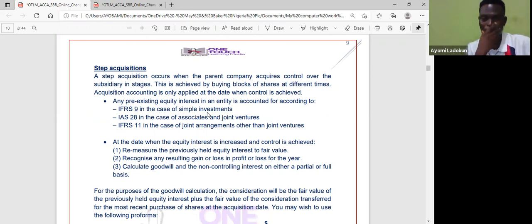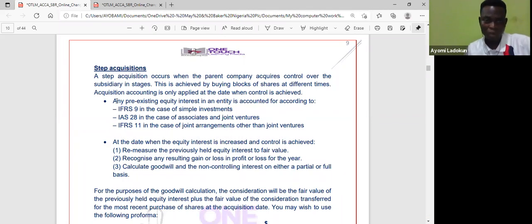Now, we have step acquisition. What does that mean? For example, like I said earlier, I have a 40% equity interest in a company. Normally I apply IAS 28, that is investment in associates and joint ventures. Then at another date, I acquire 20%. That's what they call step acquisition, and I obtain control from that date. How do I account for that? That's what we are looking into.